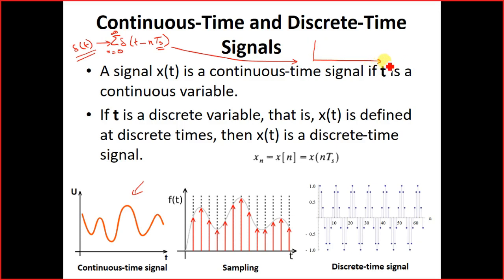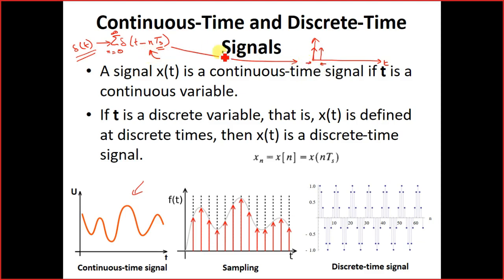I have t, I have this amplitude value. Now at 0 we have seen delta t, it has a value of 1. Now after a period of Ts, we'll be getting another. So in this case, our n is equal to 1.